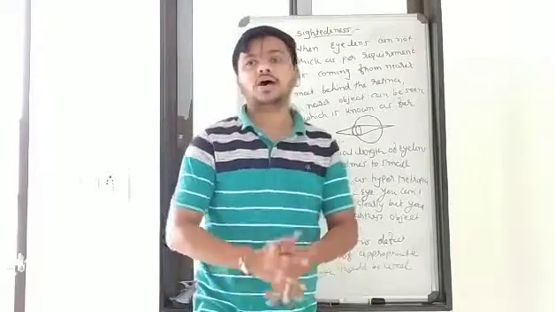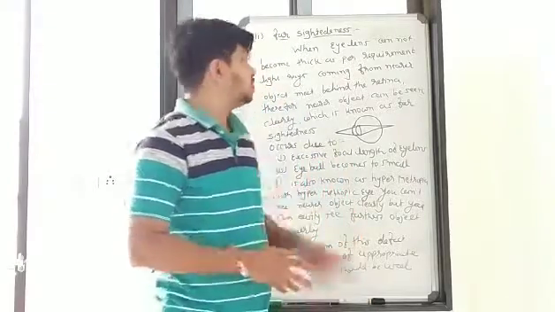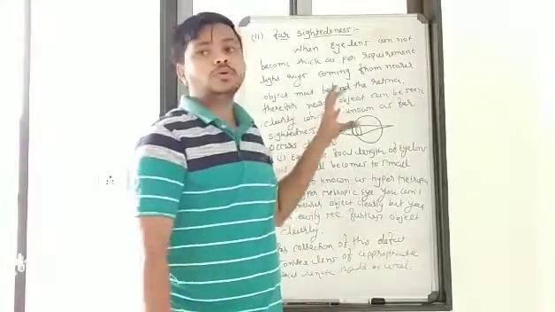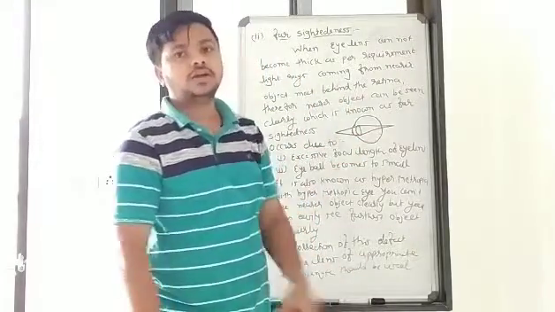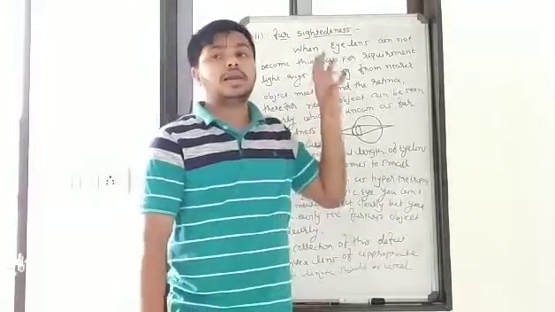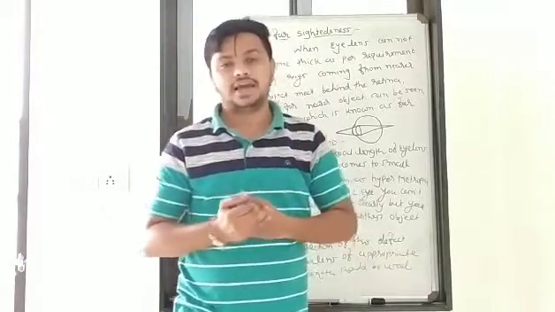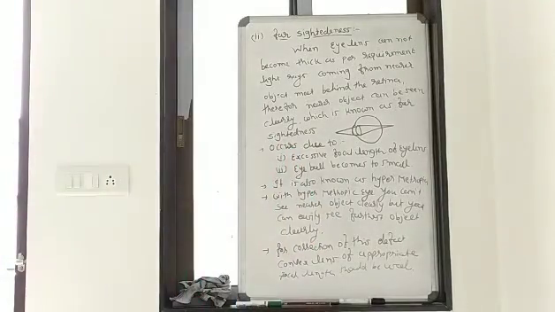So here is one of the defects of vision, which is known as farsightedness. Just see it for two to three seconds. And this is our last topic for this exam. After that, I will teach you in another lecture.